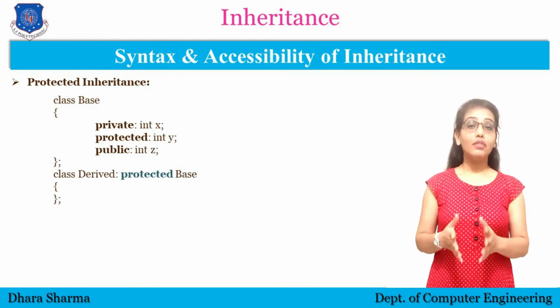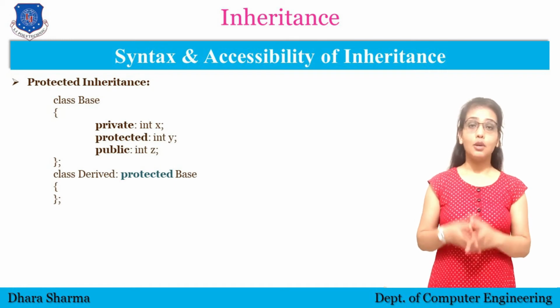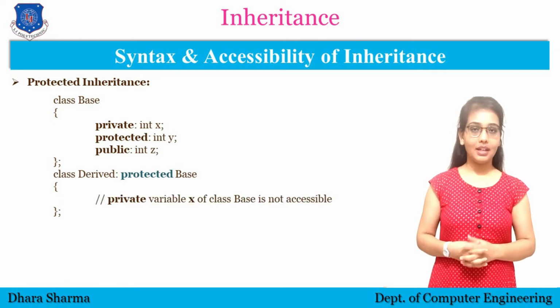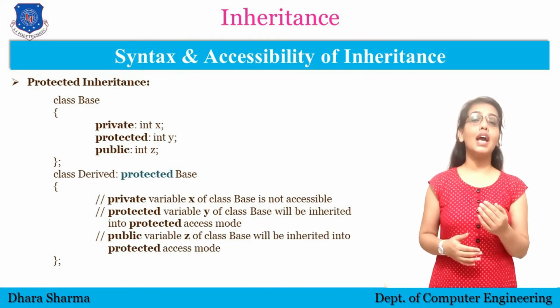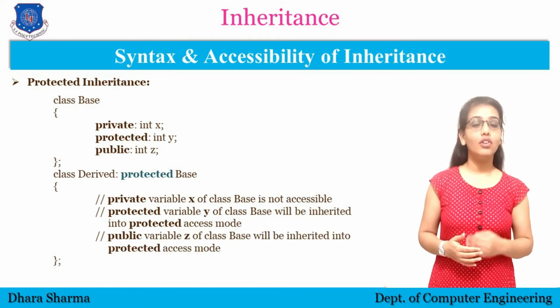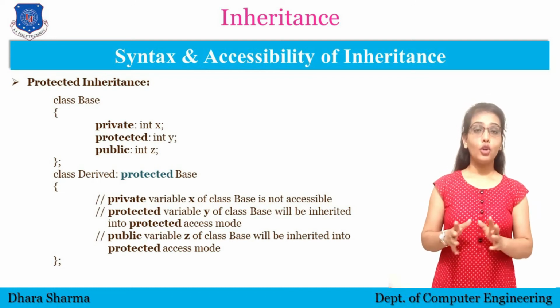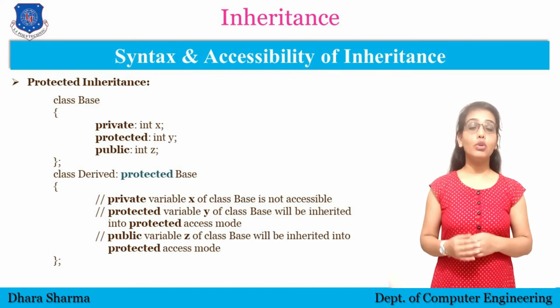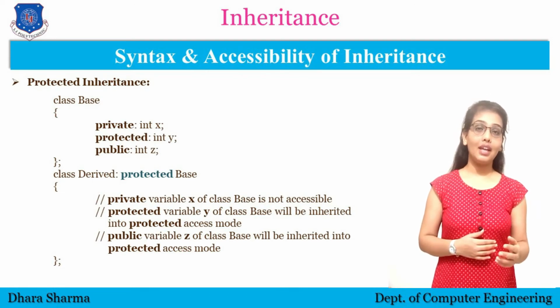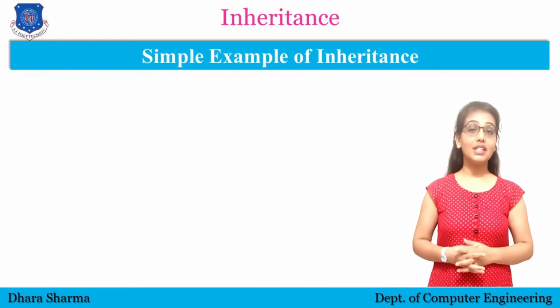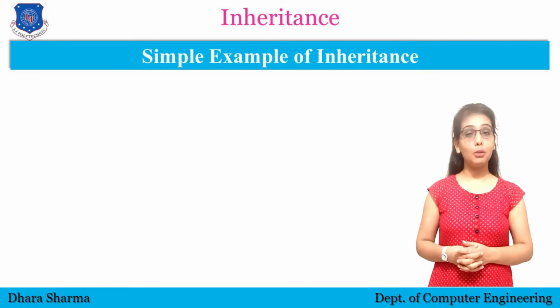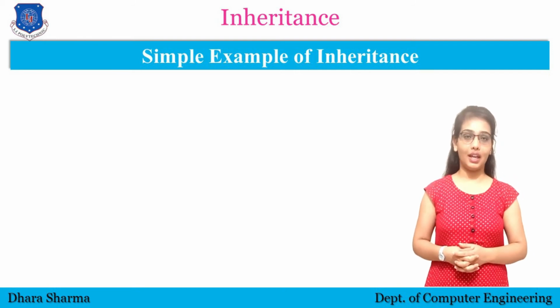Okay. So when we are using protected inheritance, private data cannot be inherited, as I said. Protected and public data will be inherited into the protected mode of the derived class. So I hope you get the idea about accessibility in inheritance and the syntax of inheritance. Now let's understand how we can write a simple program using the concept of inheritance.